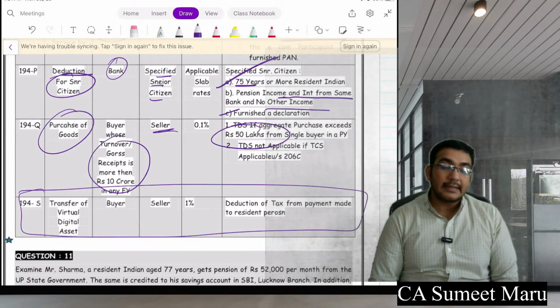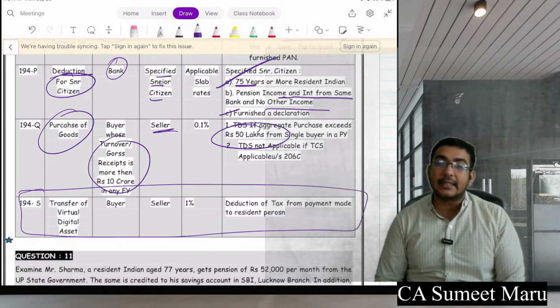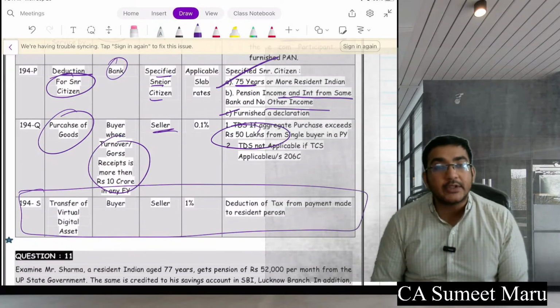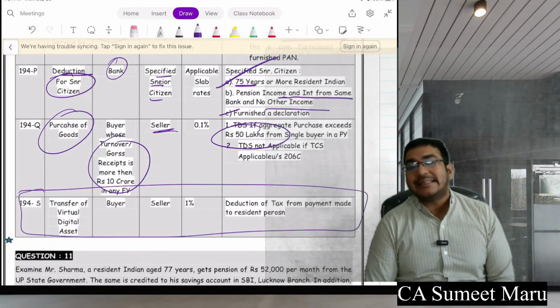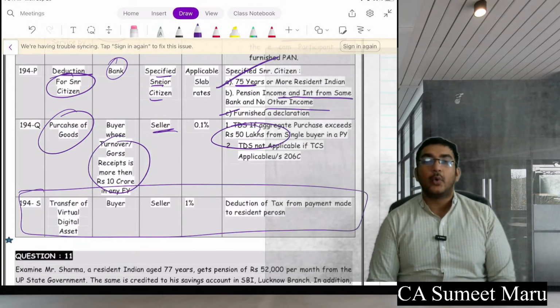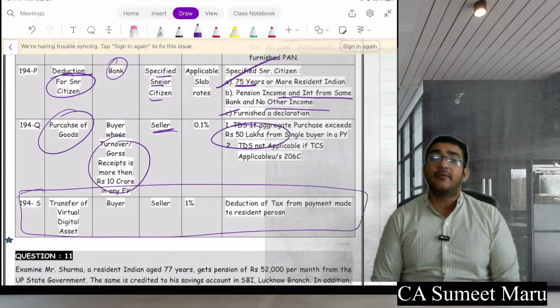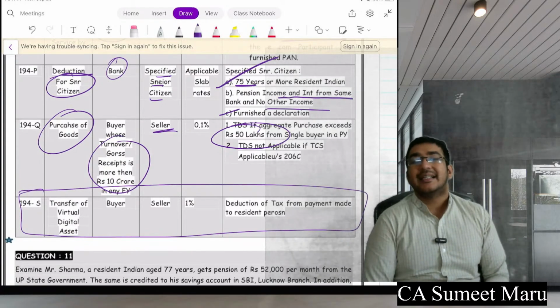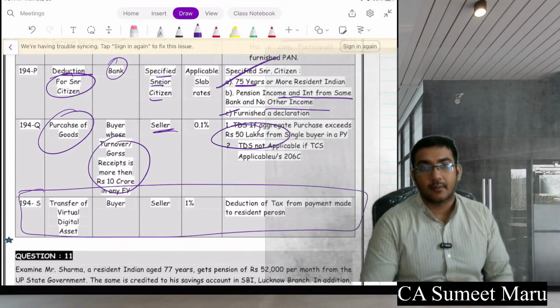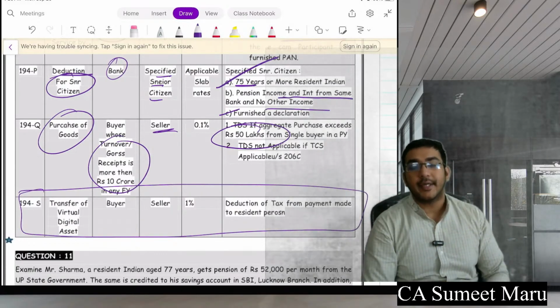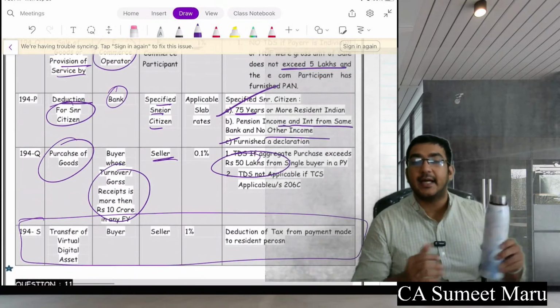So these are all the TDS sections and the limits and the percentages, who needs to do it and when he needs to do it. I request you, please take a chart somewhere and do it. It's very important and at the same time very difficult if you sit and do it. ये ऐसा है जो आपको बार बार रिवाइज करना पड़ेगा ताकि आपको चीजें याद रहे. Okay, so here you have to set it and you have to complete it.